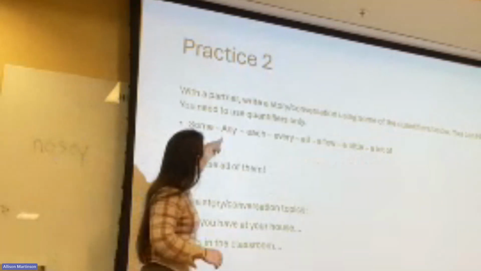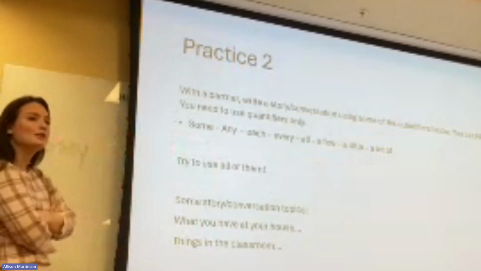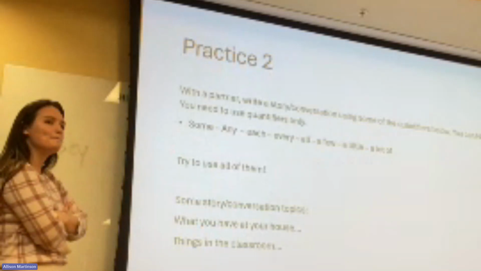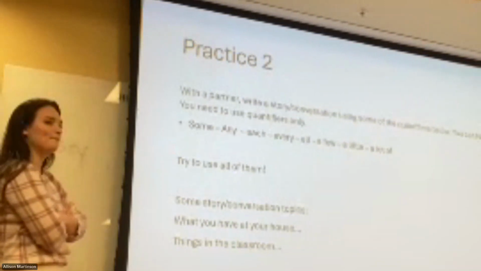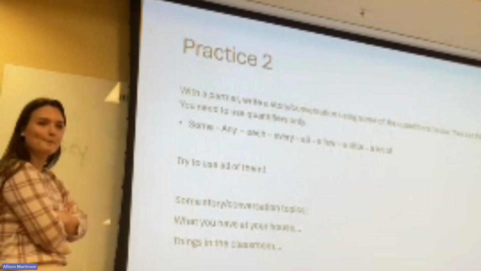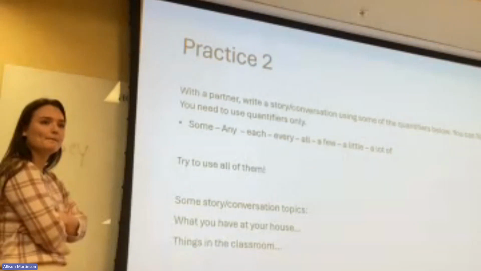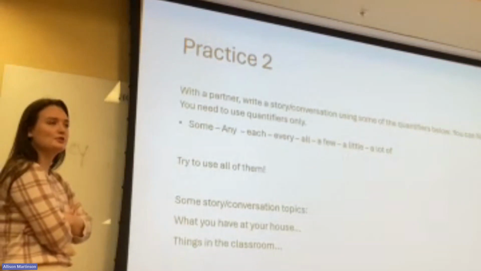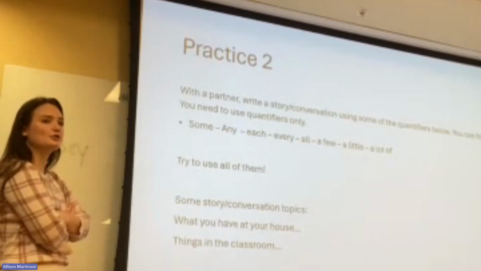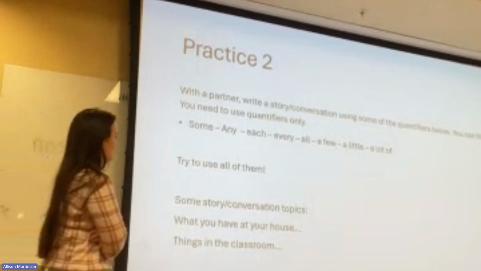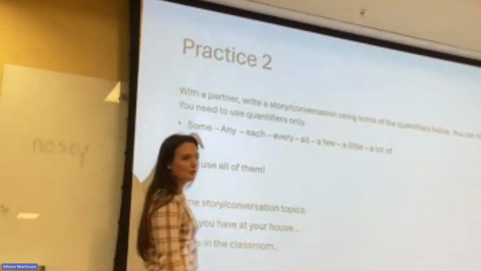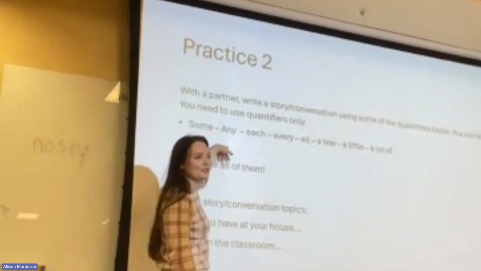What about a sentence with any? Could you talk about something in the classroom and use any? Do you have any books in the class? So yeah, we need to use a negative sentence. So what would the sentence be? Maybe we don't have books in the classroom? Yeah, we don't have any books in the class. Yeah, because it's negative. So we can say we have some books in the classroom, we don't have any books in the classroom, right? Positive and negative.